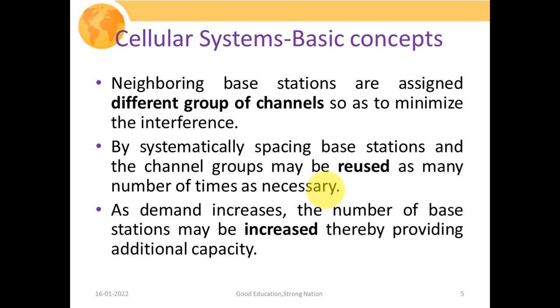If we space them apart so that no two same frequency components overlap with each other, then that will serve the purpose. So as the demand increases, the number of base stations may be increased, thereby providing additional capacity. Obviously, if we need to support a larger amount of capacity, then we have to deploy more base stations. But the key point is we have to reduce the cell size, and we do it by limiting the power of the base station.